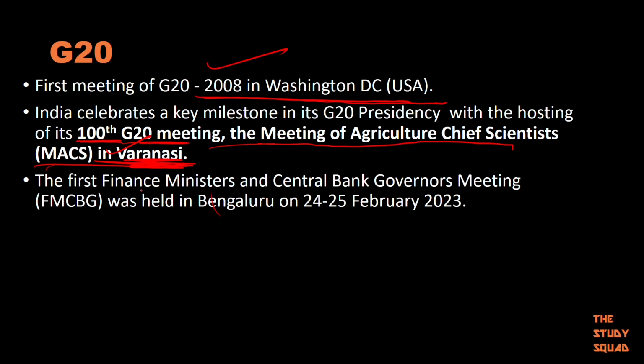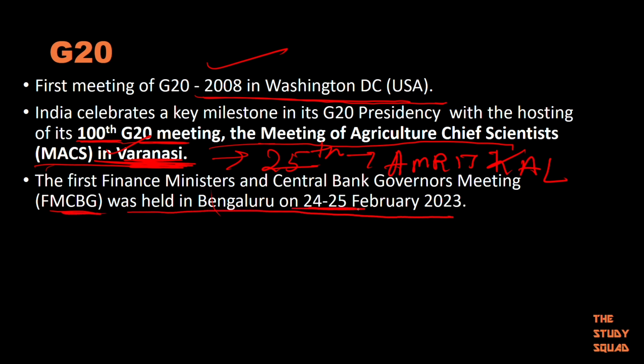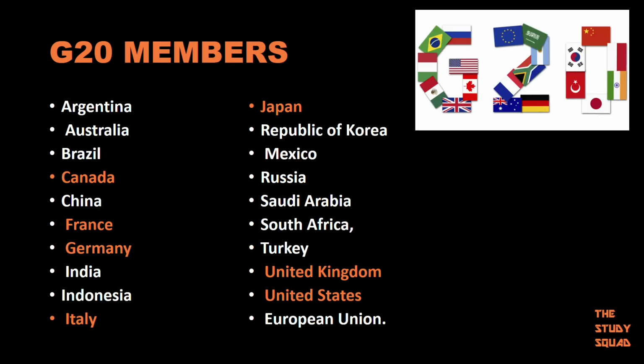Moving forward, the G20 presidency is collaborating with the 25th year, the Amrit Kal of India. So this is also important. It's coinciding with that. The first Finance Ministers and Central Bank Governors meeting, FMCBG, was held in Bangalore on 24th and 25th February 2023. So this was the first meeting. Just remember this.